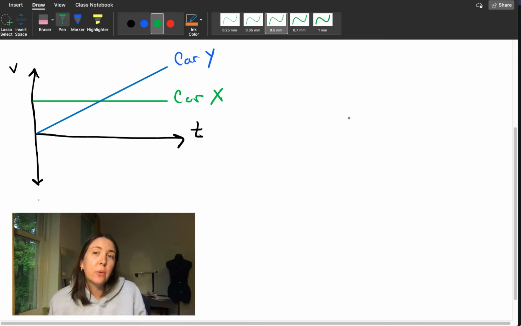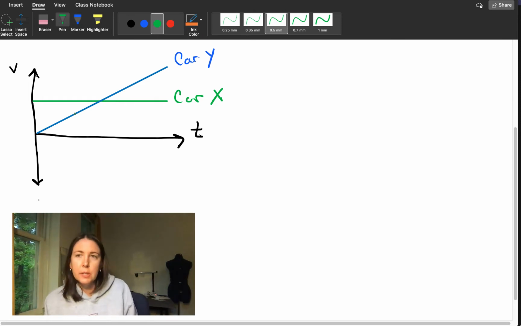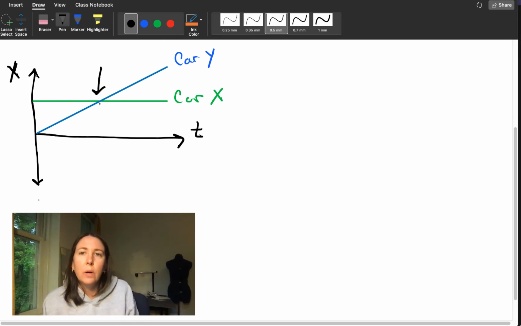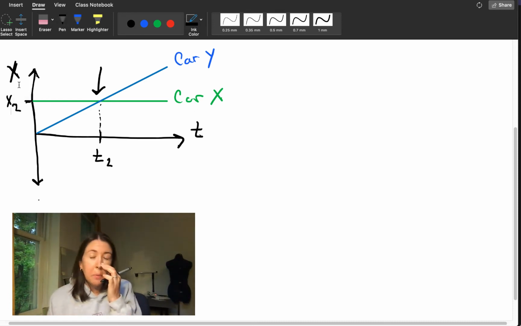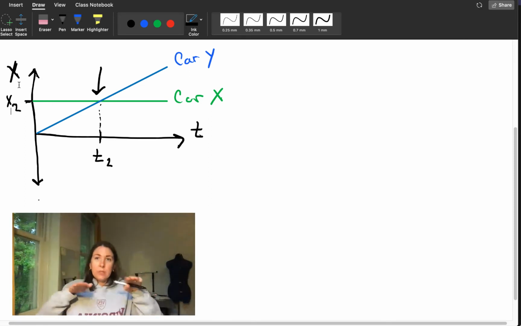So I'm pretty sure that we've talked about a graph that looks like this when it's a position versus time graph. But just in case, if this is a position versus time, what's happening here? Well, at this time, they are at the same position, and maybe we'll call that x2, right? At time 2, they're at position x2.